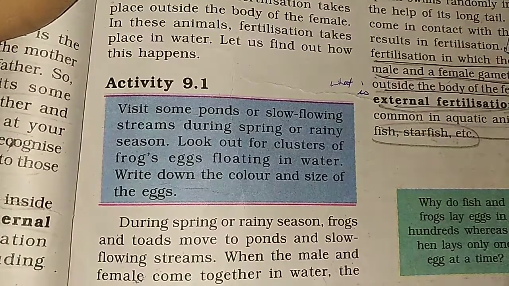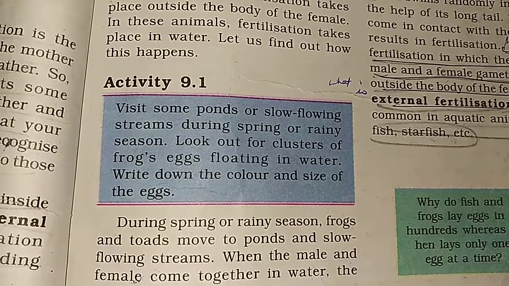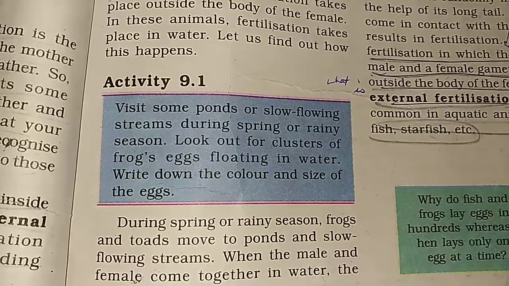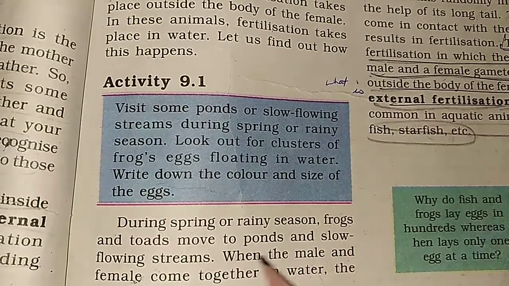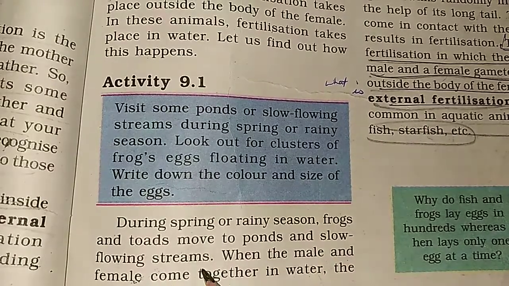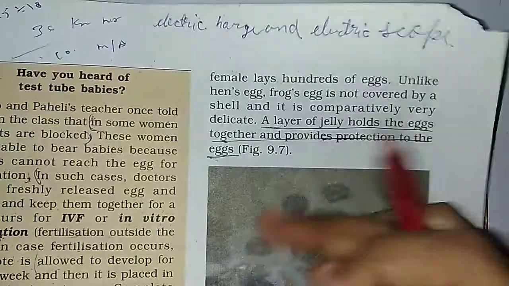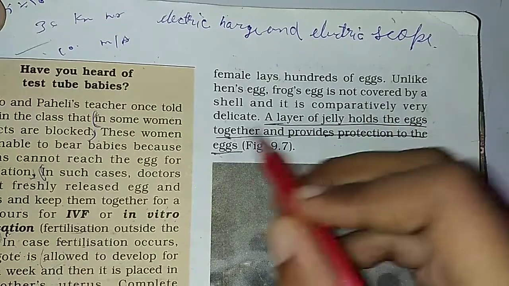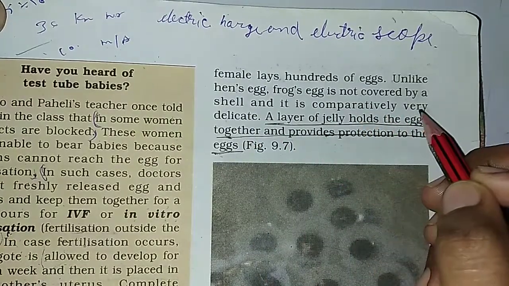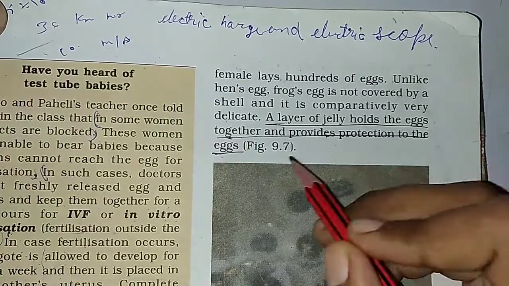Now we will study external fertilization. What occurs in human beings is called internal fertilization. Now what is this external fertilization? During spring or rainy season, frogs and toads move to ponds and slow flowing streams. When the male and female come together in water, the female lays hundreds of eggs. Unlike a hen's, a frog's egg is not covered by a shell and it is comparatively very delicate. A layer of jelly holds the eggs together and provides protection to the eggs.